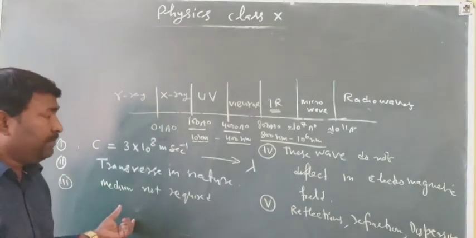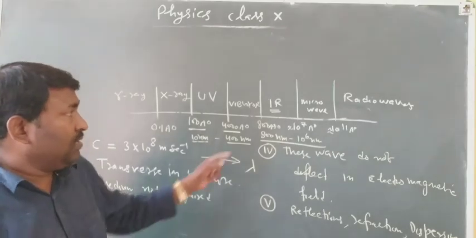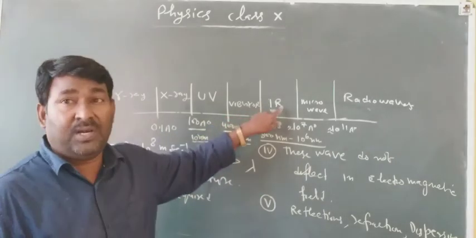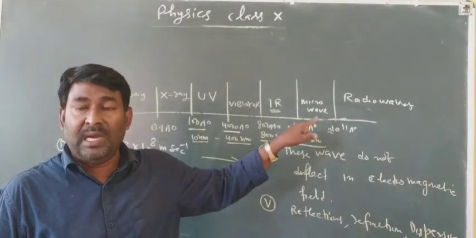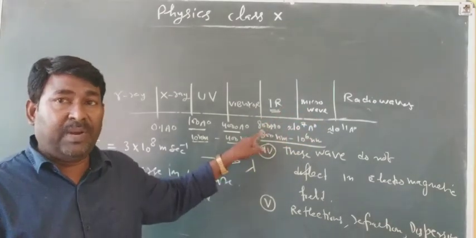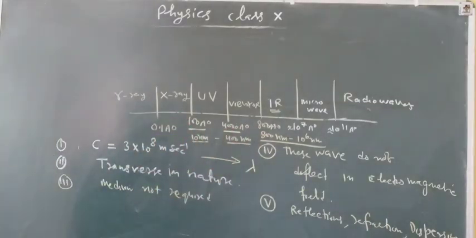A harmful effect is that excess exposure to infrared may cause skin burn. It can be detected by a black bulb or thermopile. Infrared radiations are used for therapeutic purposes by doctors, and in remote controls of television and other gadgets.